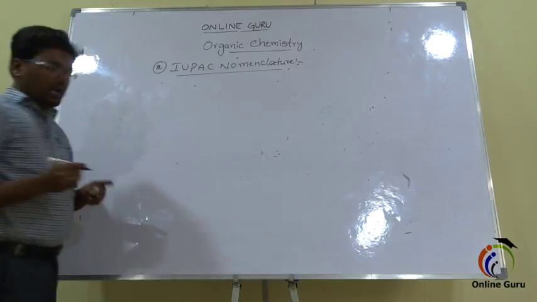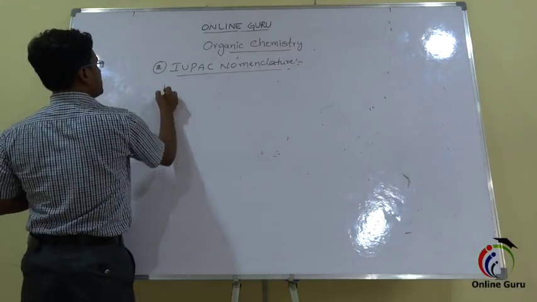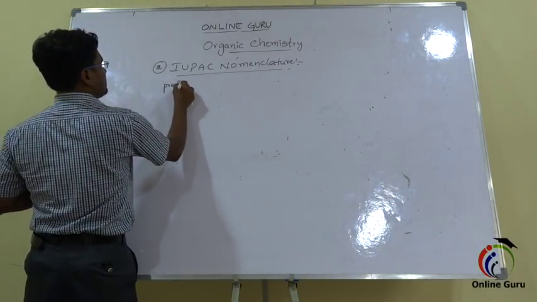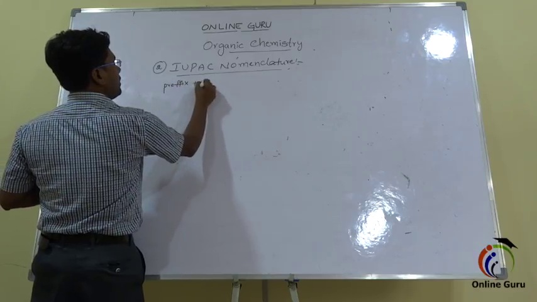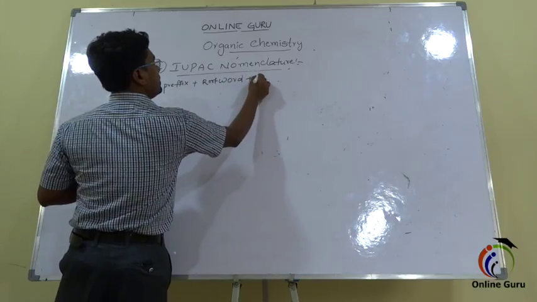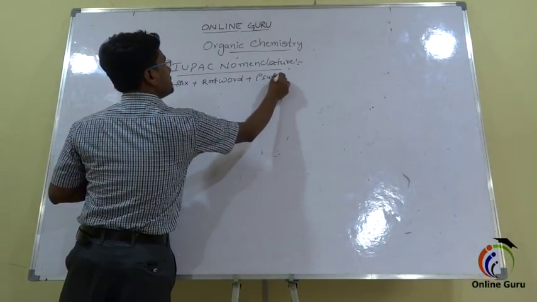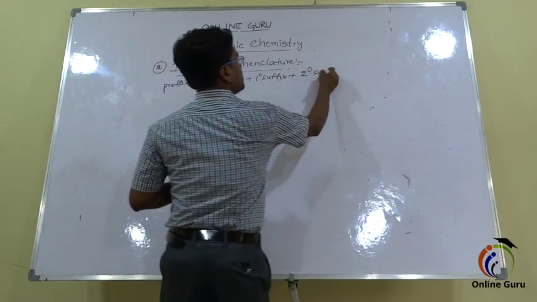So here, what is the order to follow to write the name of a compound according to IUPAC? The order is, first we should write the prefix, and after that the root word, and next the primary suffix plus secondary suffix.